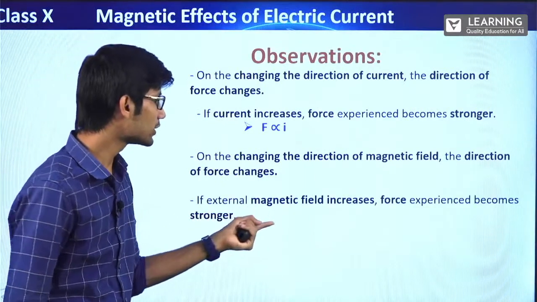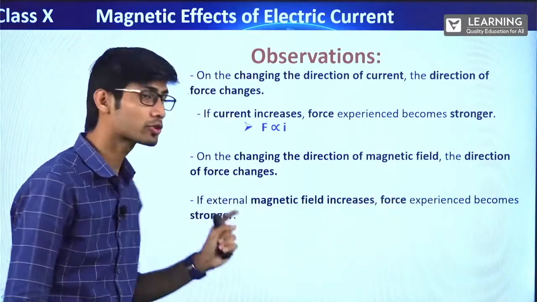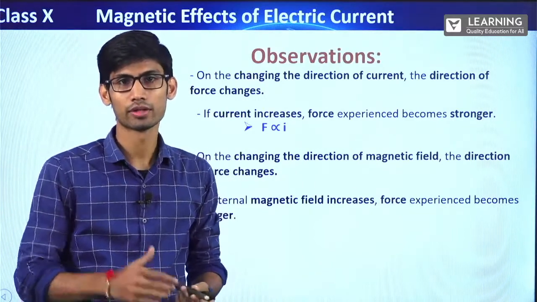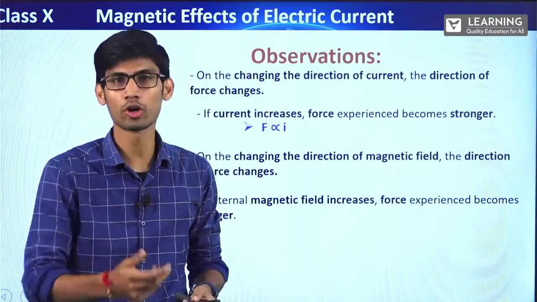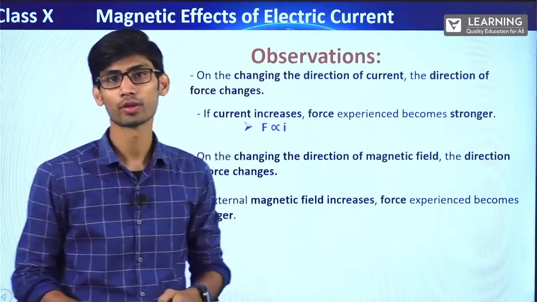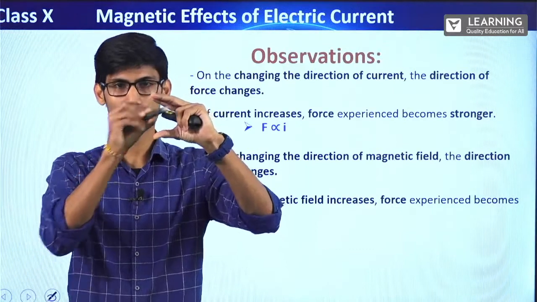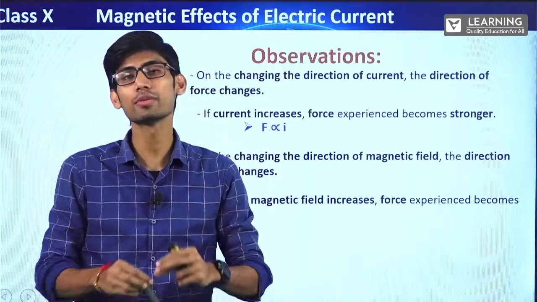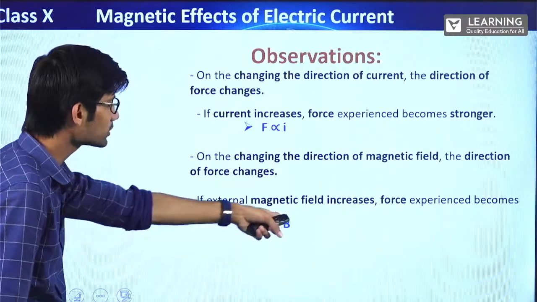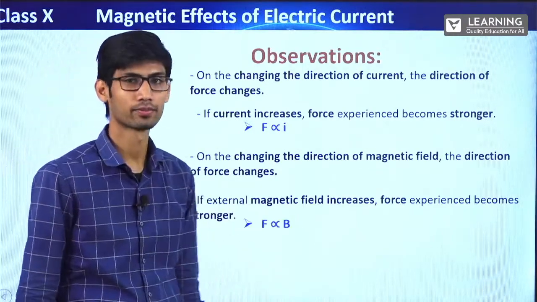If the external magnetic field increases, the force experienced becomes stronger. If you bring two horseshoe magnets, the external magnetic field will become stronger, right? So then the force experienced will be more. If it was coming this much, it will go this much, right? The force will be more. Clear?